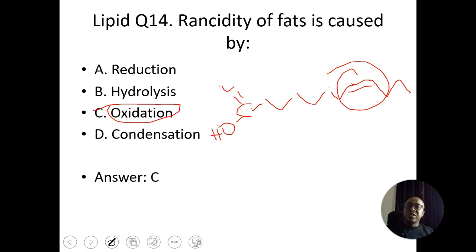If it occurs in the fat, we'll say the fat has become rancid. It will have a bad taste and cannot be used for cooking any longer. So when we say oil has gone rancid, it means that oil has undergone oxidation. And the oxidation might be caused by moisture content or exposure to oxygen.